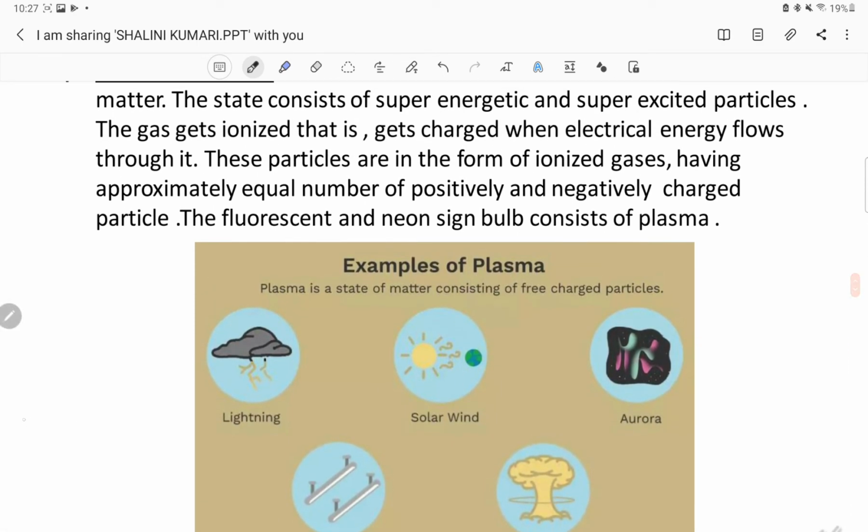If we heat solids, we get liquid. After heating liquid, we get gas. What happens after we heat or electrically charge a gas?